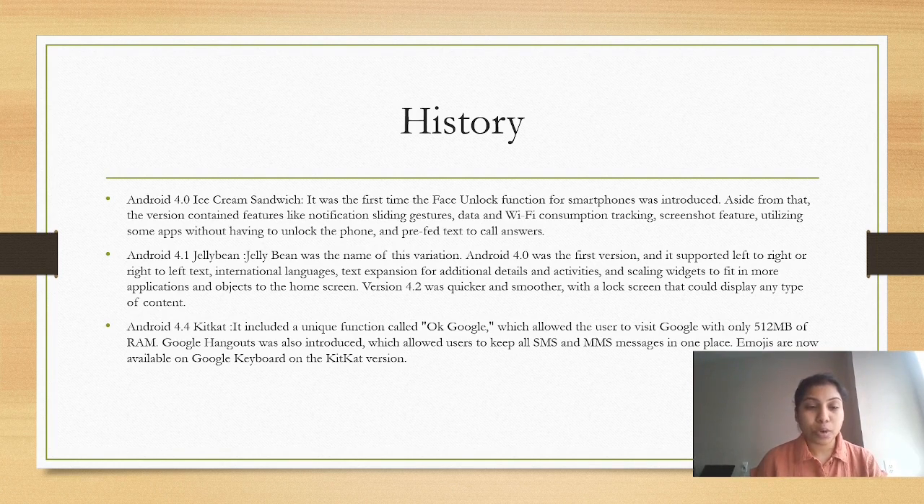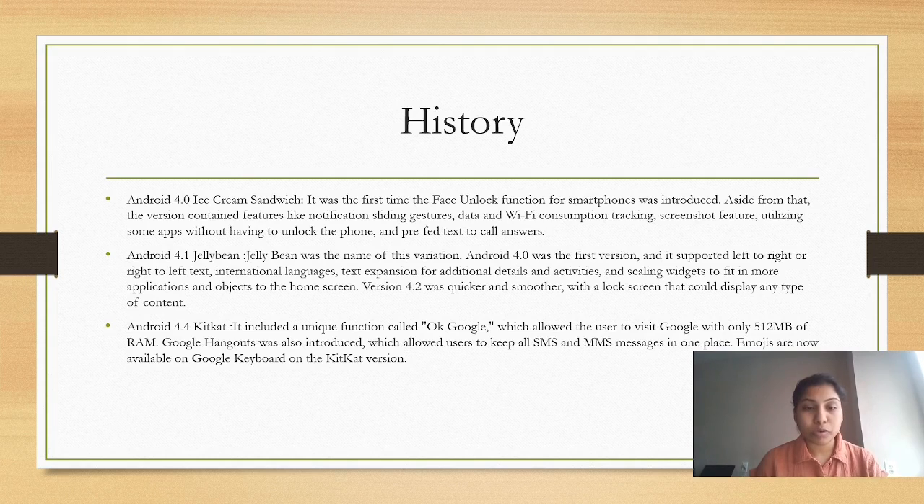And coming to Android 4.1, Jelly Bean was the name of the variation. Android 4.0 was the first version and it supported left to right or right to left text, international languages, text expansion for additional details and activities, with a lock screen that could display any type of content.